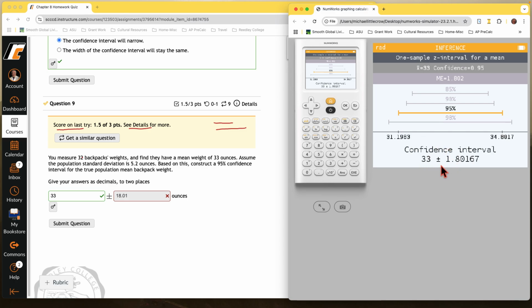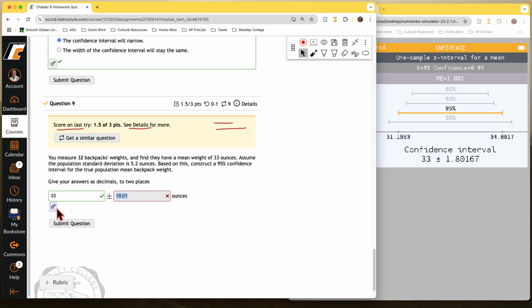So it's actually going to be 33 plus or minus 1.8. It won't let me change it now, but being the teacher, I can see that that's 33 plus or minus 1.8. Okay, that's what I should have had. But it was because I entered the standard deviation incorrectly. So catch those things. And I could believe that I would make that kind of an error, so I just kept pushing forward. So anyway, take your time. Make sure you've got it all there.